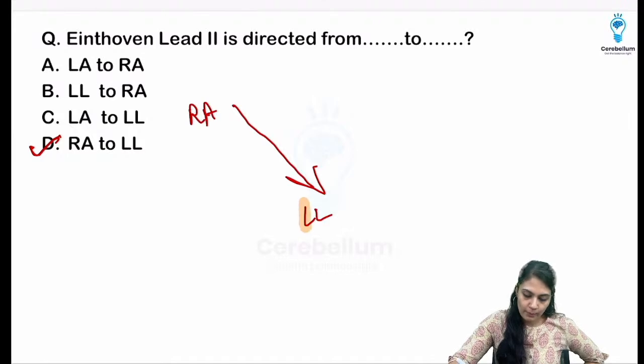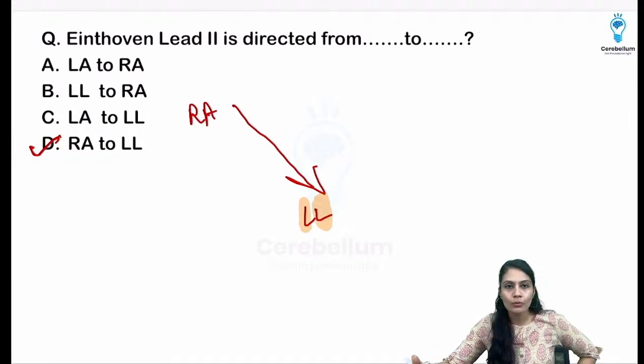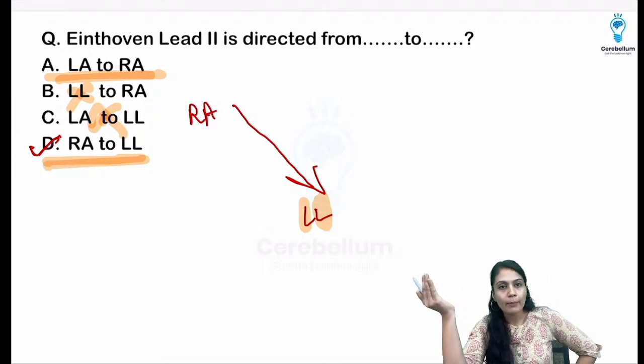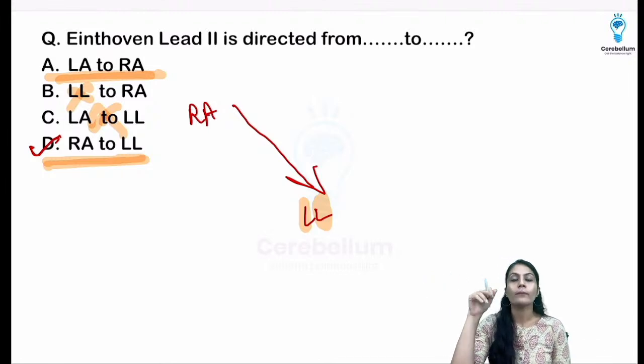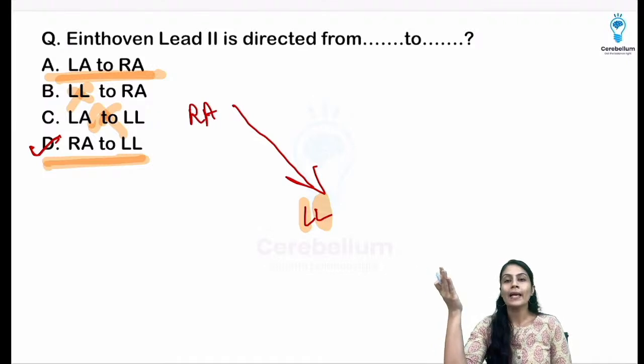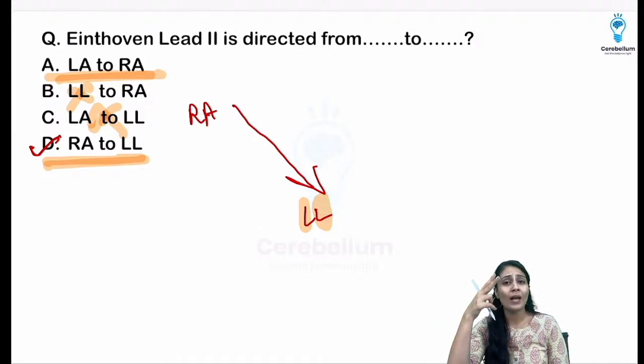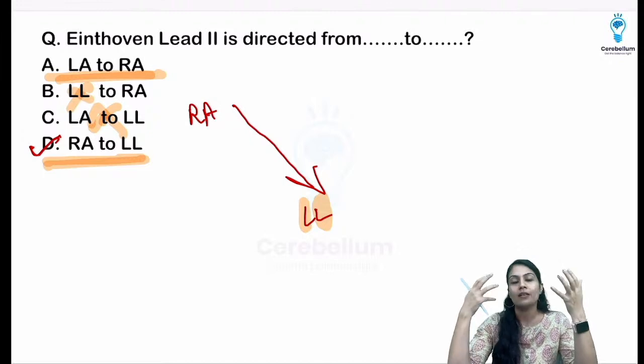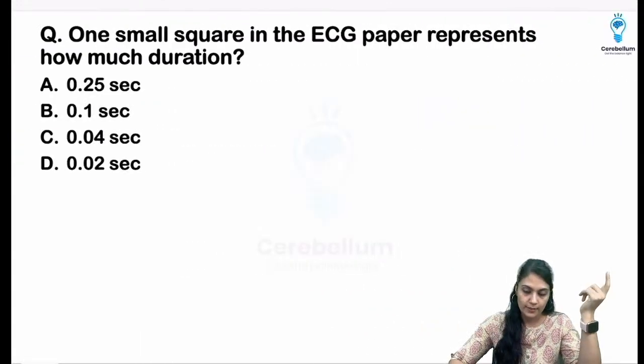And I have told you to remember, count the number of L's. You can see in this one we have 2 L's, and in this only, right? So this will be out already. From LL it won't go up, or at least the third one, and we have to know that we are going from negative to positive. So LL should come afterwards. Why can LL not come first? Because it has 2 L's, which is not there in the other options. So it is going to be the maximum L alphabet or words, so that is going to be the positive pole in all the cases.